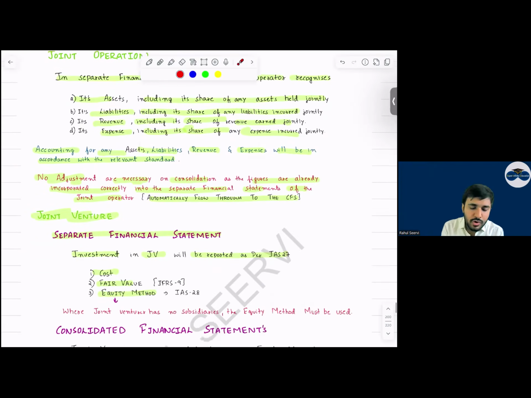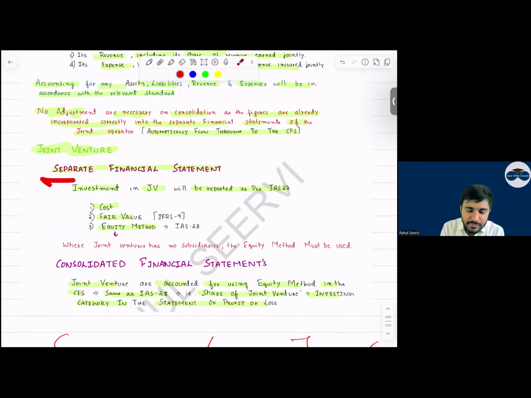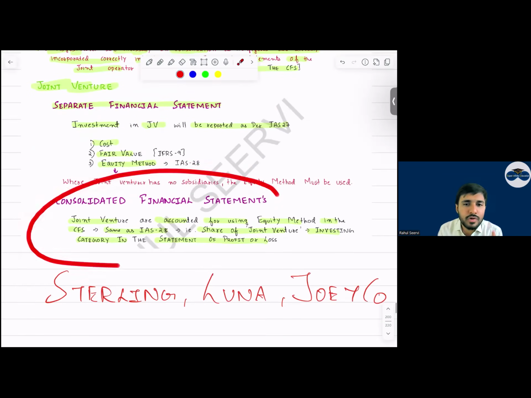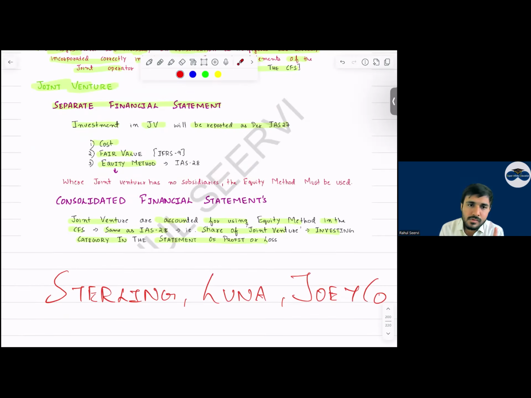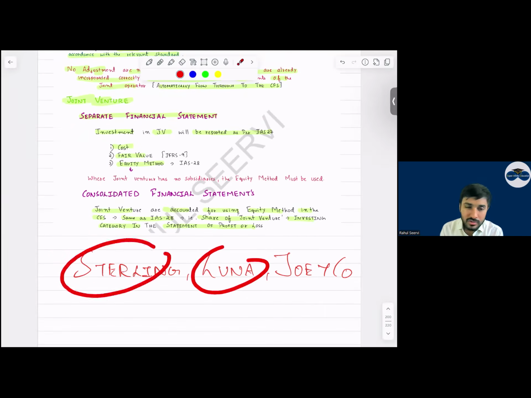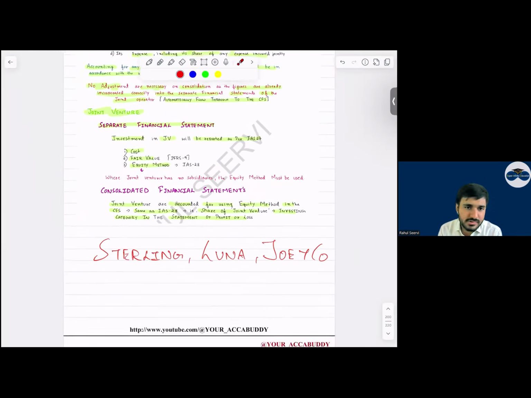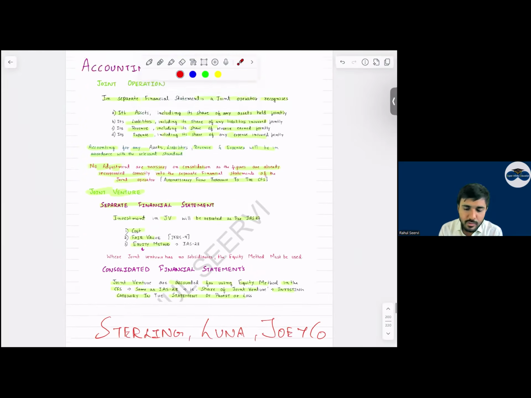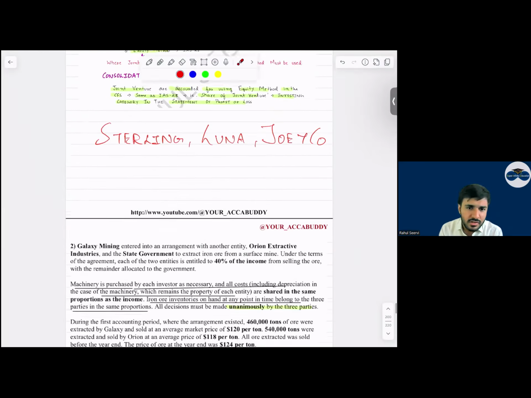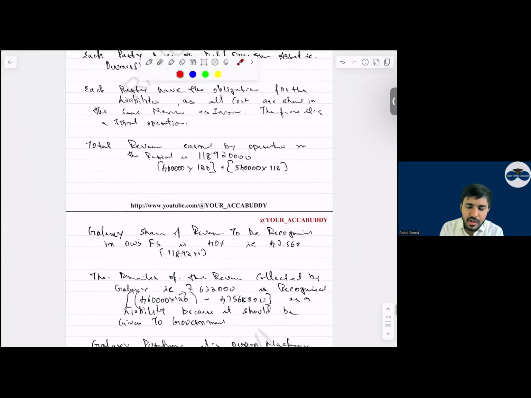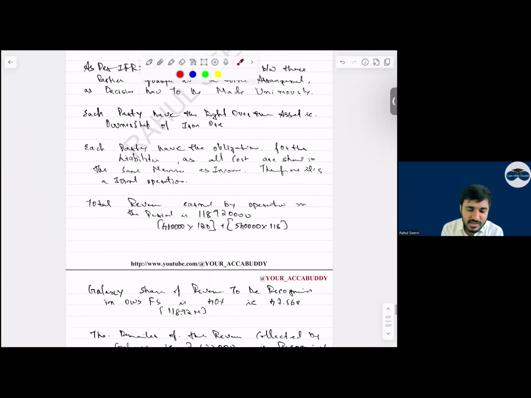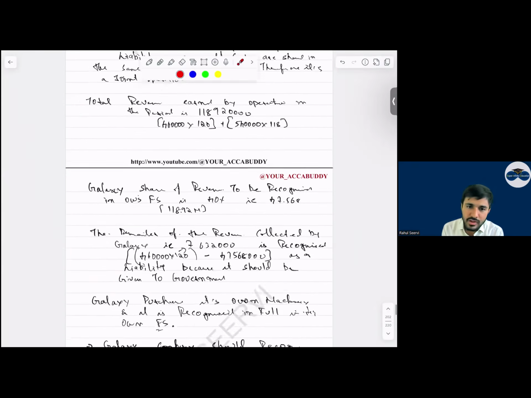So for joint venture, what do we do? For joint venture in separate financial statement, we follow IAS 27, and in consolidated financial statement, what do we follow? IAS 28 equity accounting. Yes, sir. Sir, past paper Sterling, Luna, and Joy Company. You can refer to this. It has three questions regarding joint operation, joint venture. This is the second question which we have done, where we have discussed how the accounting is done in IFRS 11. If you want, you can refer to this question also.